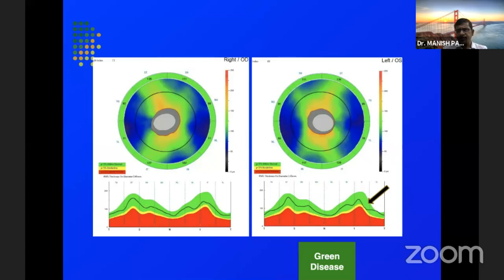So this is actually a green disease. So if we miss that clinical picture, the OCT is not going to help us further in diagnosis or even in progression for this patient.